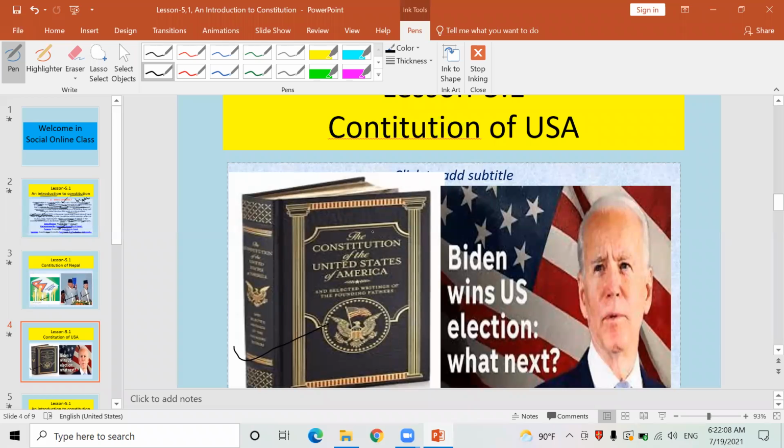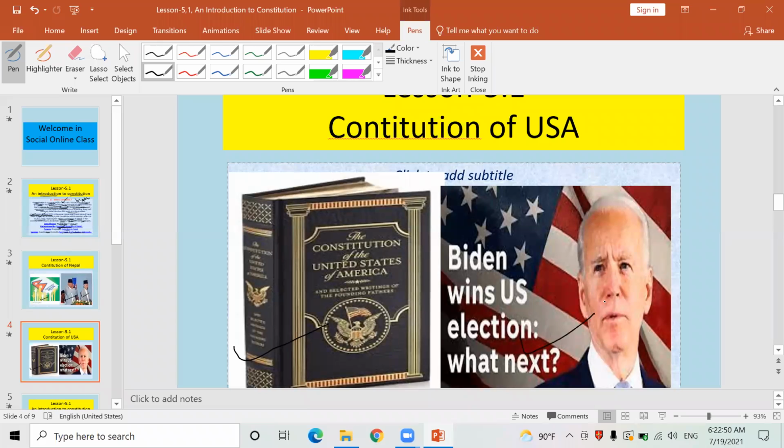We have already got such ideas. Here are written and collected all those established decisions of the American people, American government, American leaders. Besides that, fundamental principles as well as fundamental rights have also been collected here. It is the book which consists of such established decisions and fundamental principles of America, which is known as the Constitution of America. Now look here, Biden wins US election. What next? This sort of topic is here.